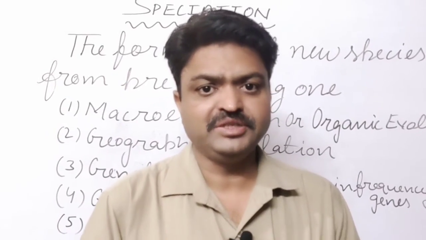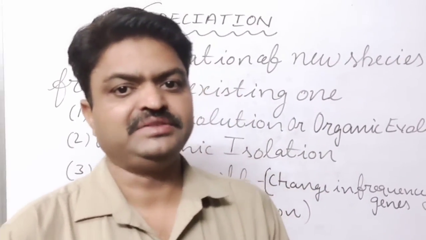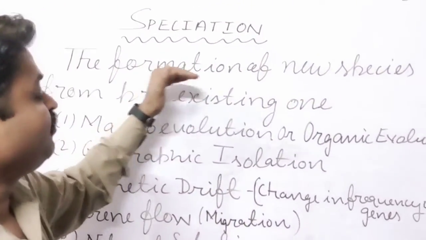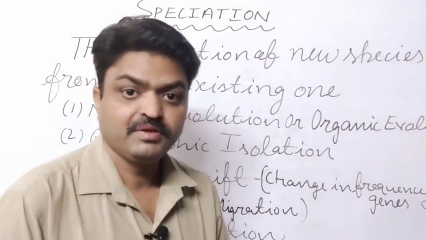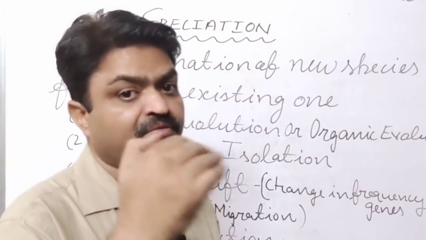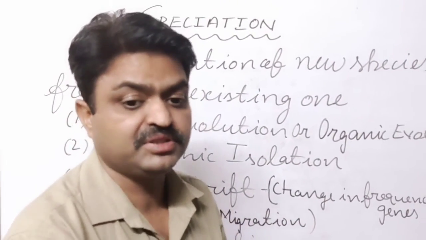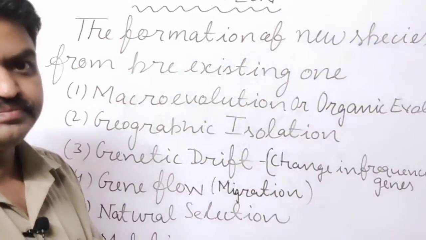The transformation of a species into a new species is known as speciation. It means the formation of a new species from a pre-existing one, from the old species, and that is known as speciation.